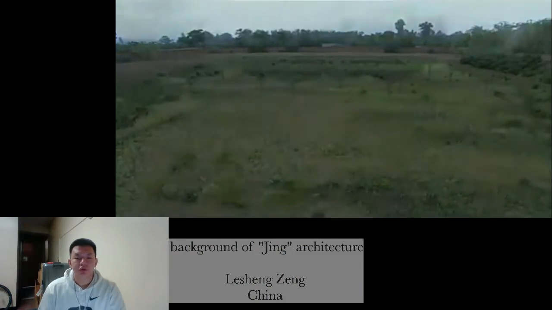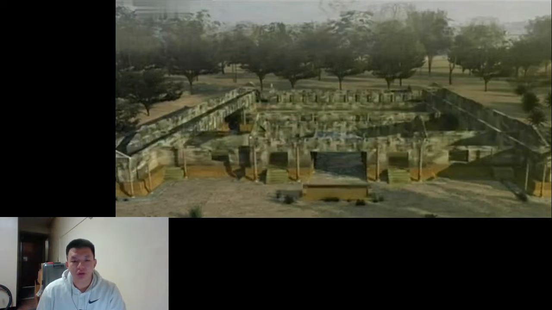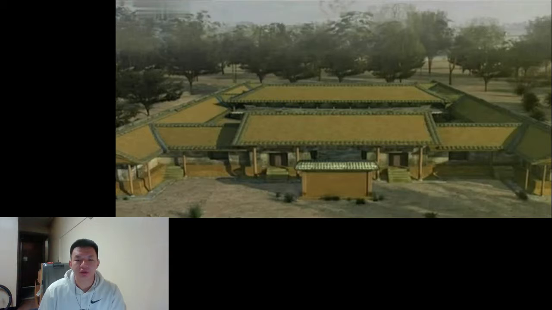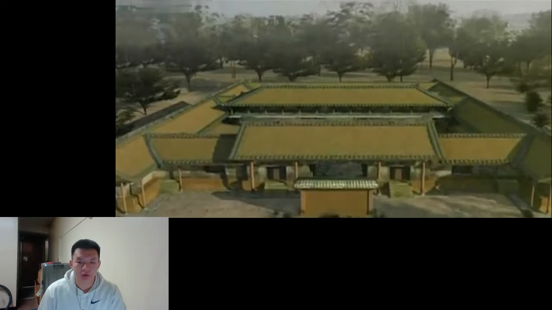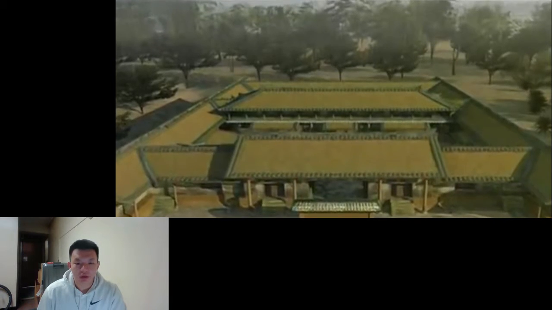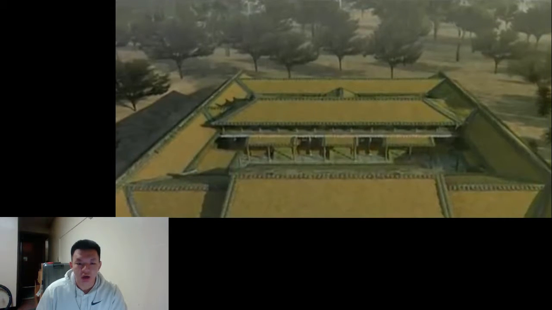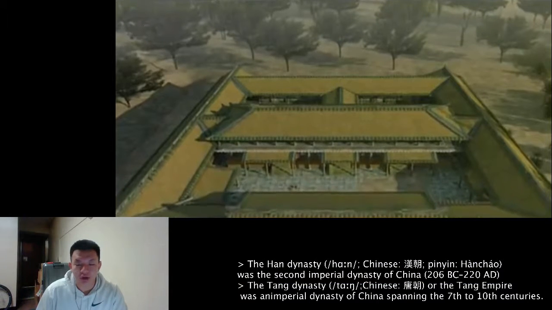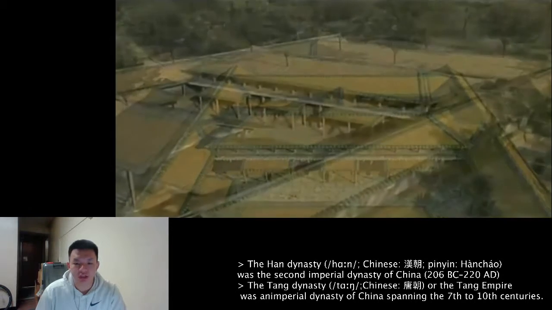Now I'm going to introduce some background information on the Chinese Jing genre construction in our traditional history. Let's see at first, over 3,000 years ago, there was a Siheyuan in Chinese, and we call it Sihe Garden in English, in the Western Zhou Dynasty. The remains of two courtyards unearthed from Shanxi province, China, are the earliest relics of the courtyard in China. The architecture of the courtyard of the Han Dynasty was updated and influenced by the theory of feng shui.